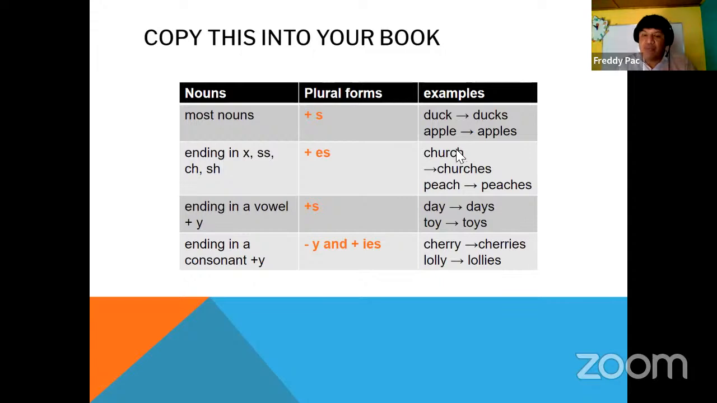For example, church, you see that church finishes with CH. Yes? So the plural for church, if we want to say 2 churches, we don't say 2 church, we say ES, 2 churches. Yes? 1 church, 2 churches, 3 churches, 4 churches. For example, peach, you don't say only 1 peach and 2 peaches, 3 peaches, 4 peaches, 5 peaches.